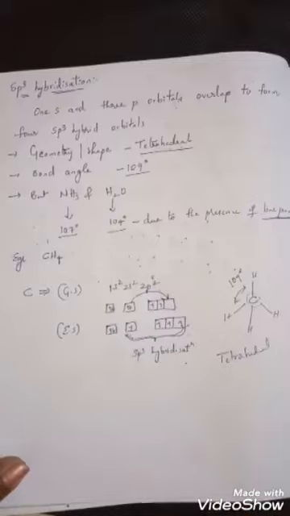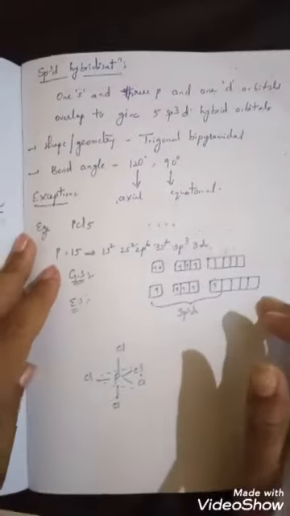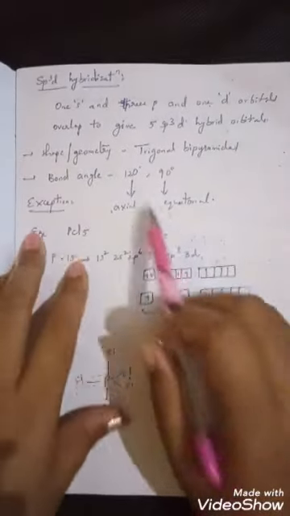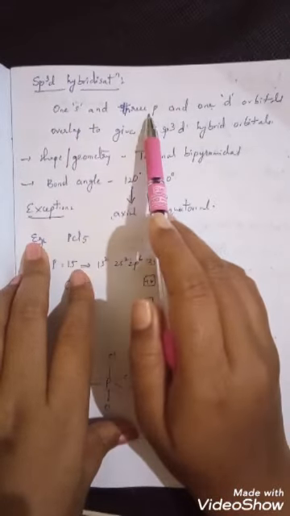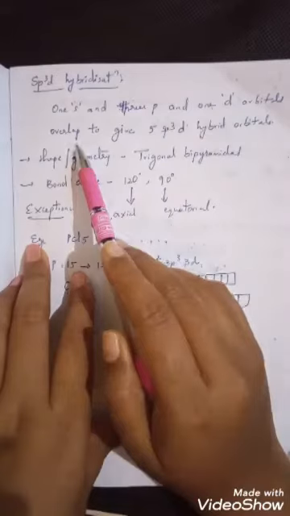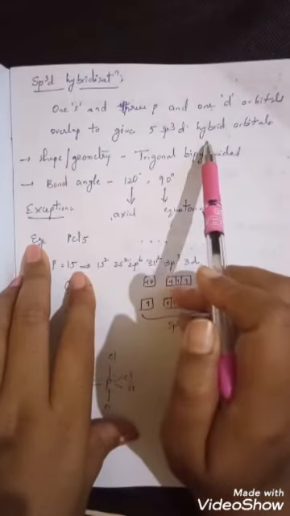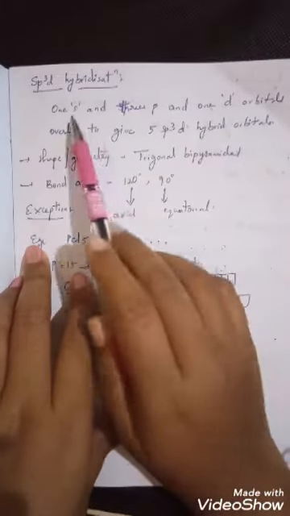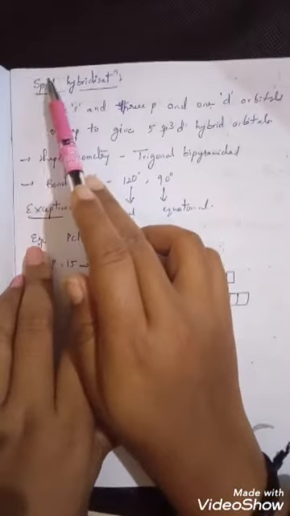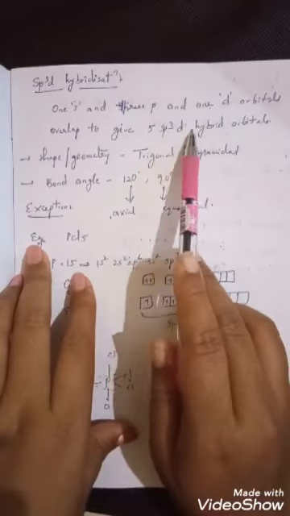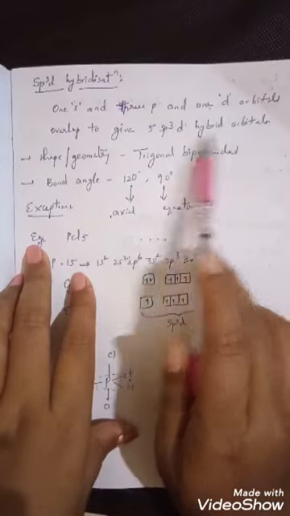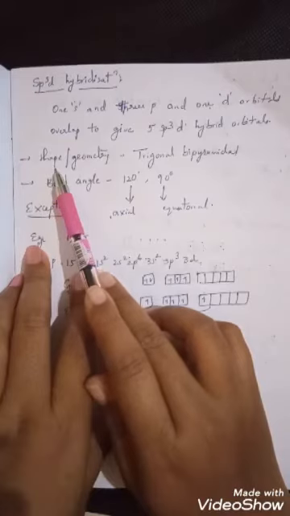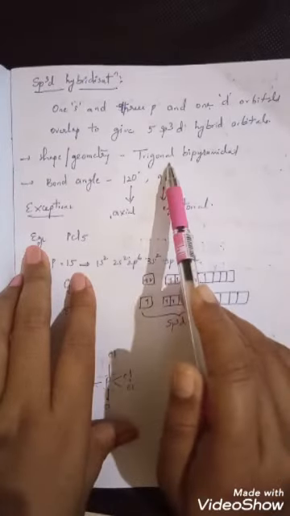Now we'll see one more type. The other type of hybridization is sp3d hybridization. When 1s orbital, 3p orbitals and 1d orbital overlap, they give 5 sp3d hybrid orbitals. Then that is called sp3d hybridization. So the shape of the molecule is said to be trigonal bipyramidal.